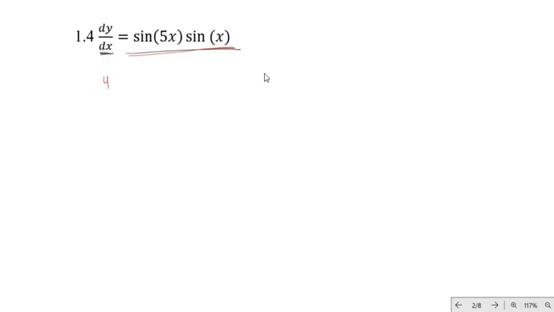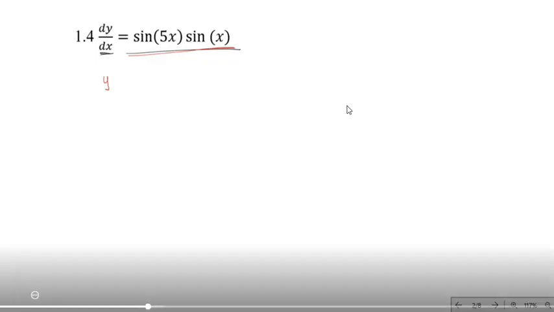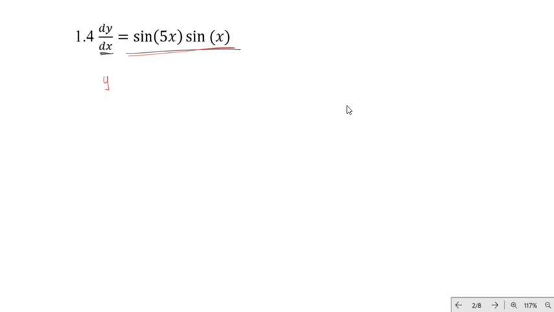Anyone? How are we going to solve this? Use rule number 44. Okay, so from the formula sheet, if you check your integration and trig formulas, you can see rule number 44. Let me just write it down.